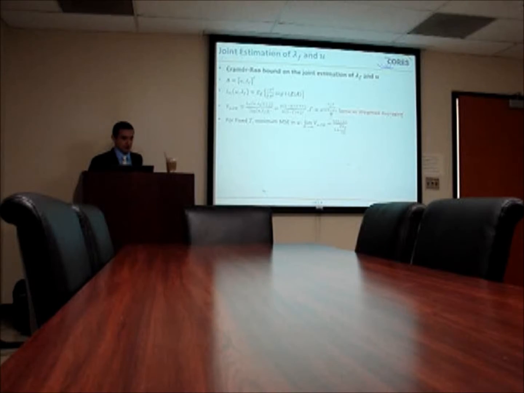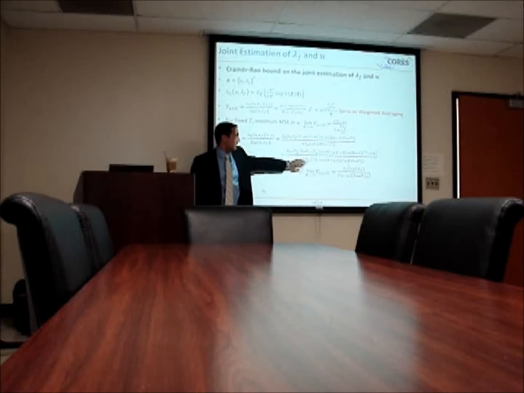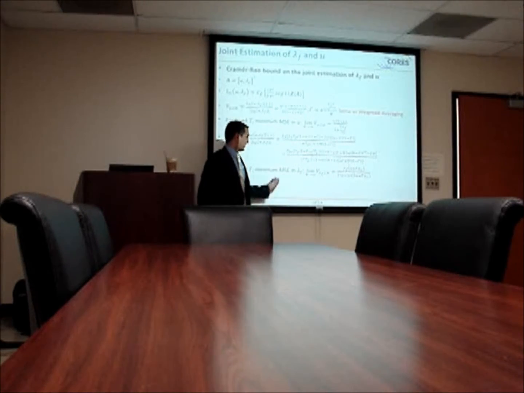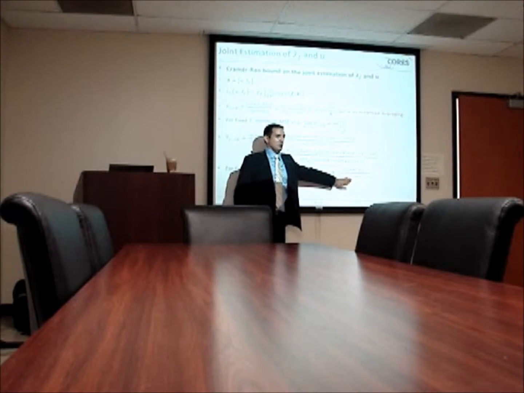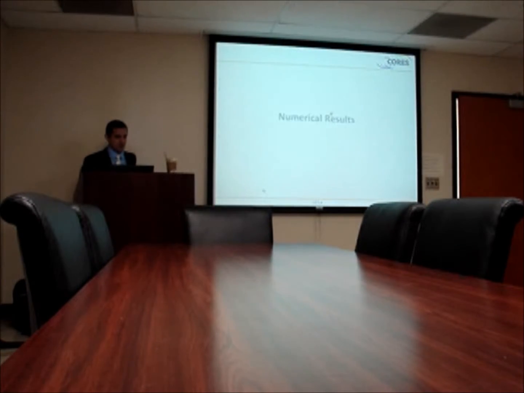And this is the expression for the error in u, and this is for the error in lambda. As you take the limit as n goes to infinity, again, you have a lower bound. Now I'll show some numerical results.